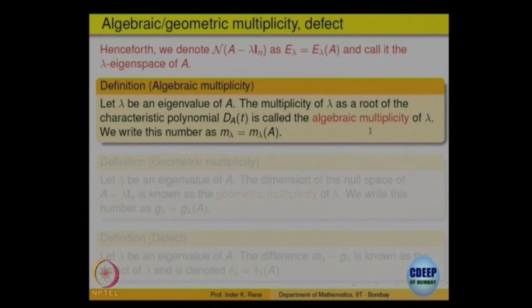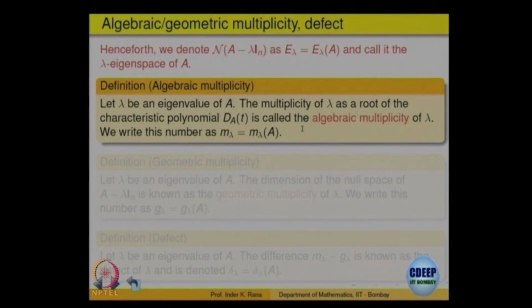It may appear twice, thrice, or many times. The number of times it appears is called the algebraic multiplicity of the eigenvalue, and we denote it by m lambda, or m lambda of A if you want to stress that it is the matrix A.